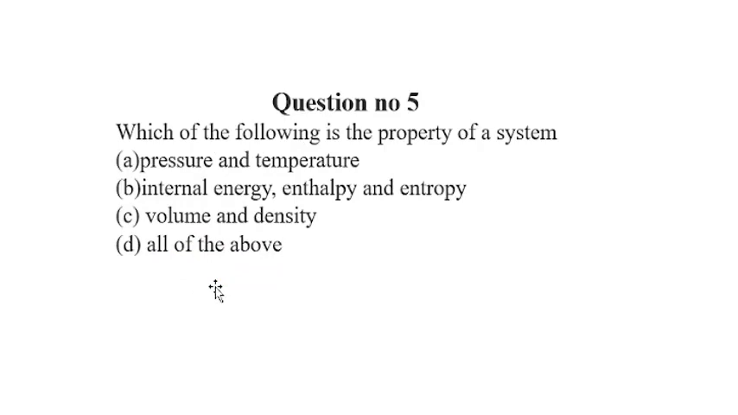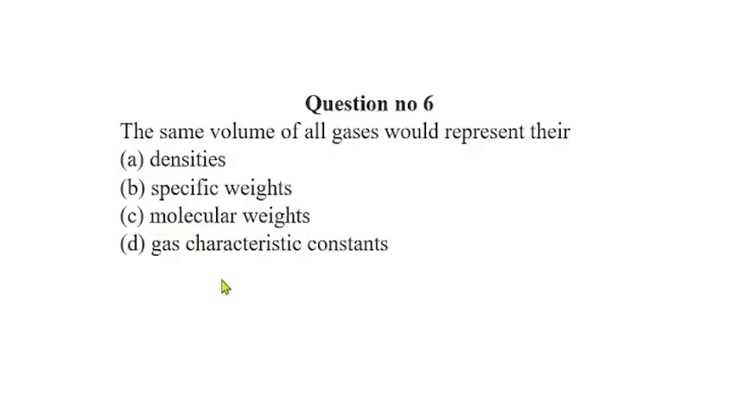Question number 5. Which of the following is the property of a system? So option A, B, C. These all are the properties of a system. So the correct option is all of the above. Question number 6. The same volume of all gases will represent their... So if the volume of the gases is the same, then the density, we know that it is mass per unit volume, so it is not. Specific weight is also weight per unit volume, so it is also not. Molecular weight. So that is the correct option.